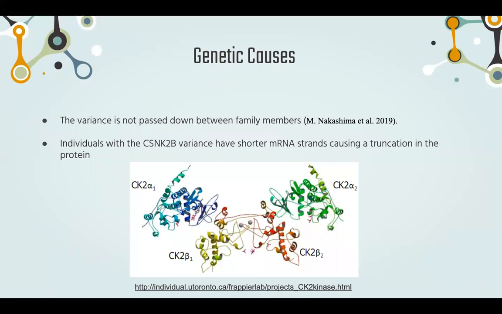Research has shown that this genetic variant is not passed down between family members. Individuals with a CSNK2B variant are usually the first person in their family to have it. The variant is most commonly caused by a missense mutation in the CSNK2B gene. This causes the mRNA strand to stop being transcribed early, which causes a truncation in the beta subunit of the CK2 protein, which leads to improper protein function.